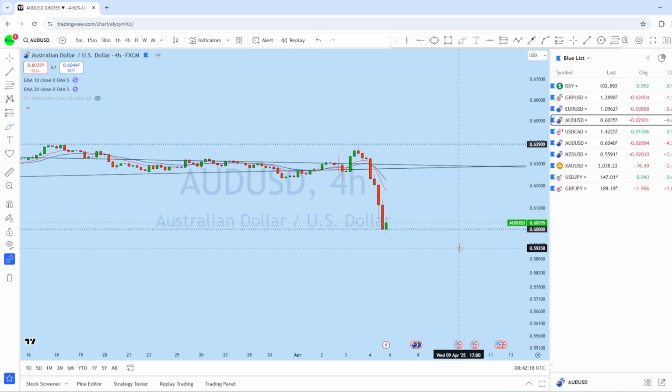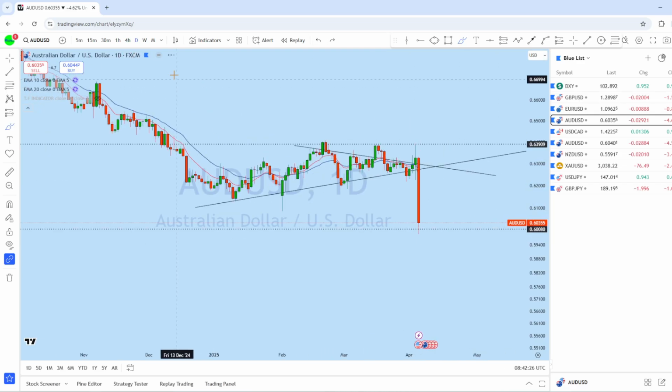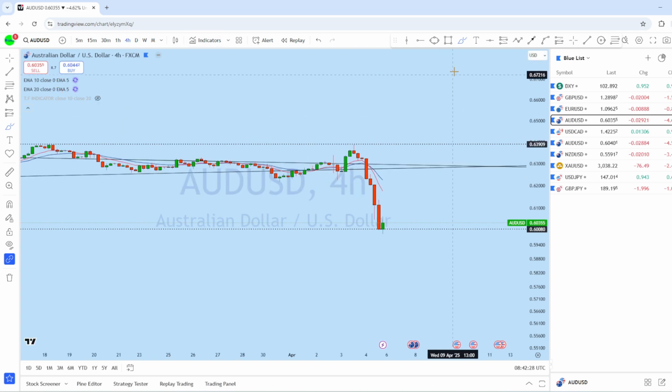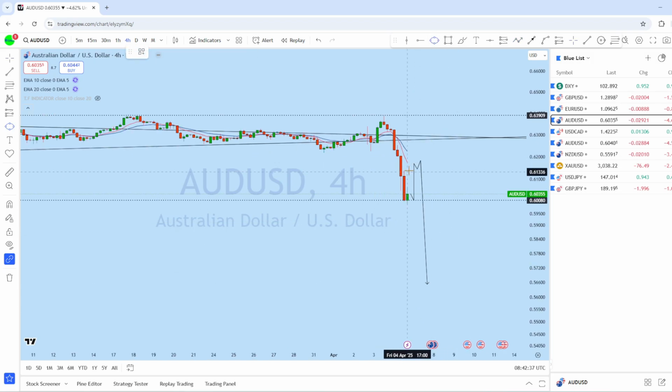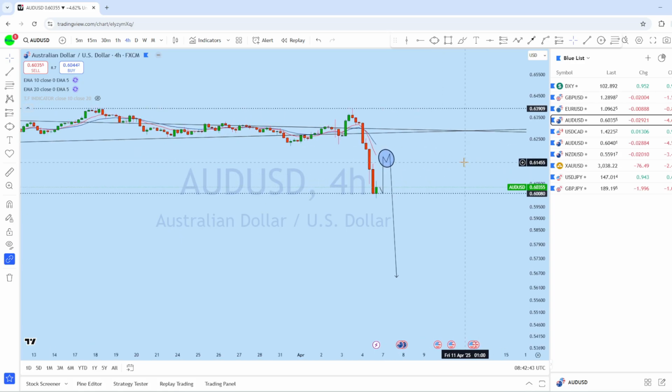Now from the four-hour perspective, we can see a clean head and shoulders formation and a complete break from that head and shoulders. With that break, we can expect this market possibly to retest here and then drop back again in the major direction of the trend. So as soon as we find a suitable entry on AUD/USD, we will be looking for a selling opportunity in this market.